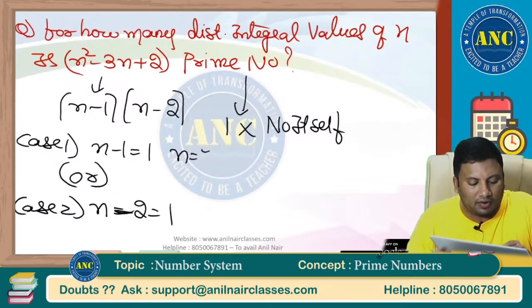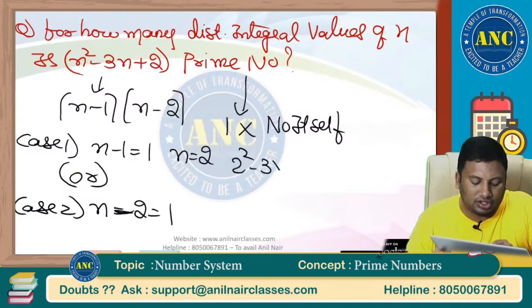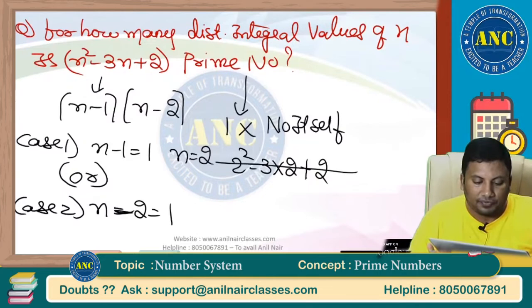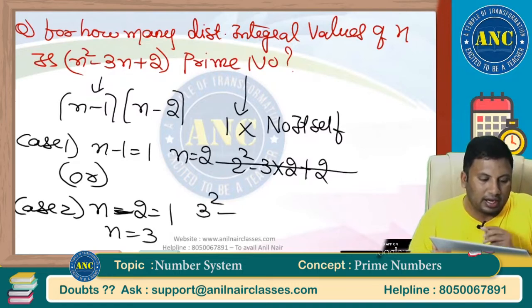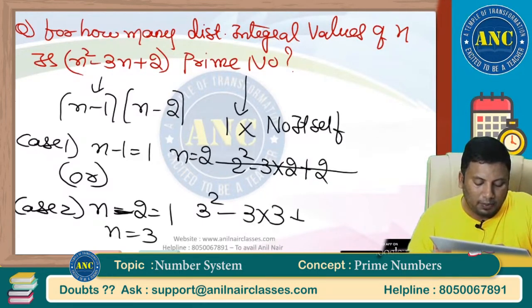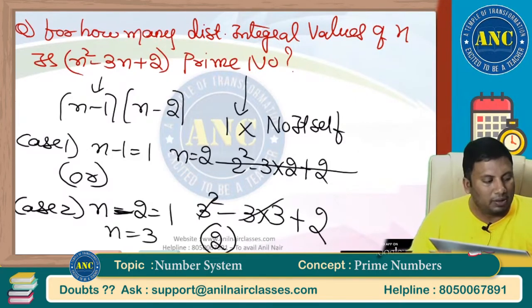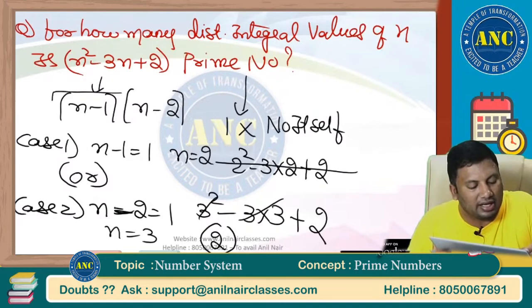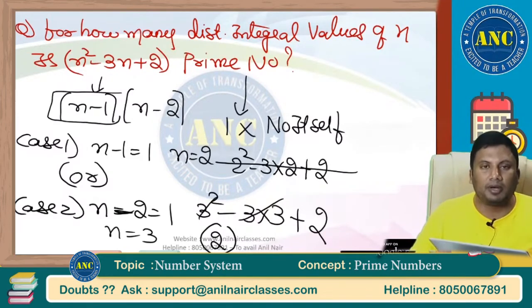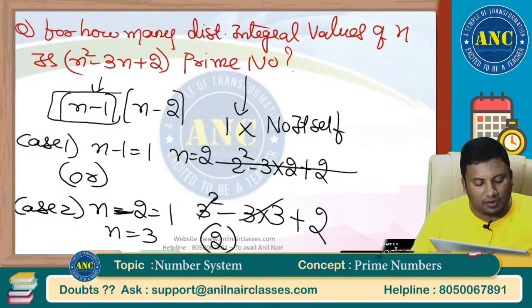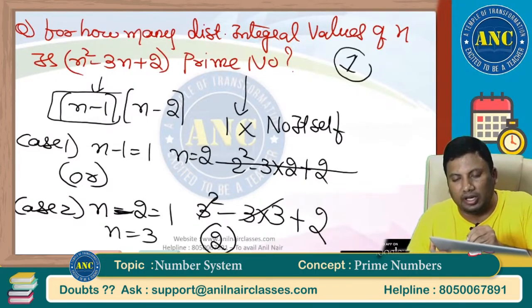So if n is 2, 2 square minus 3 into 2 plus 2 is 0, and 0 is neither prime nor composite. If n minus 1 is 1, n is 2. If n minus 2 is 1, n is 3. Then 3 square minus 3 into 3 plus 2, 9 minus 9 cancel, the answer is 2, and 2 is a prime number. How many values can n take such that this is a prime number? It takes one value.